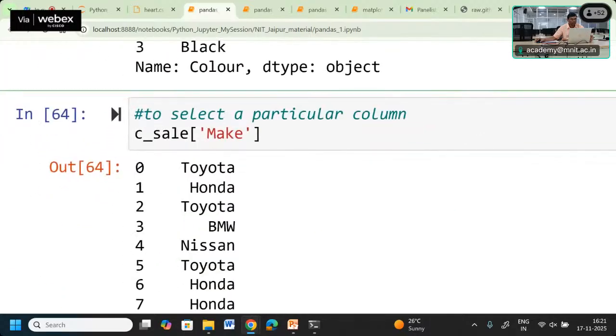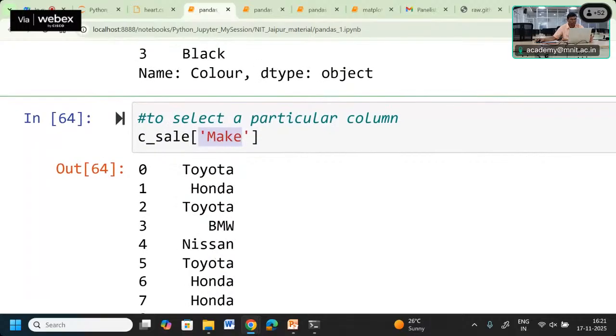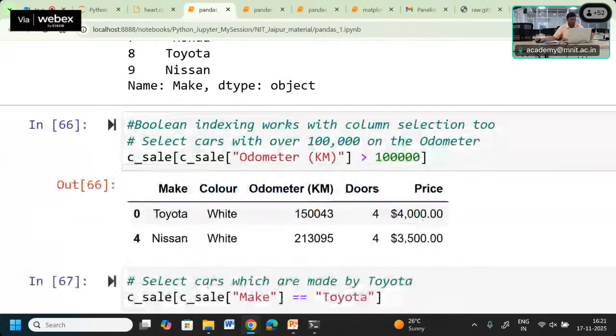Now if you want to know the value of a particular column, you can use that column as an index on the data frame, and use that column name as an index. We can get that particular column's values.